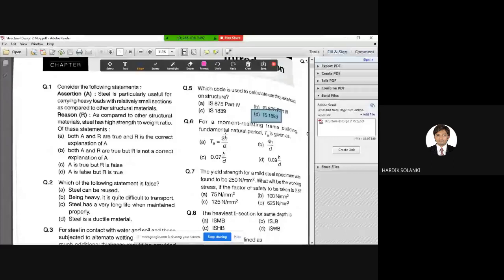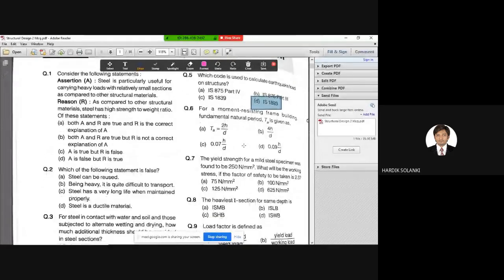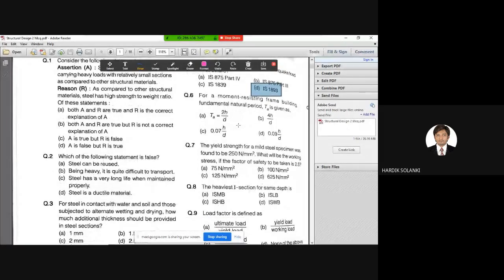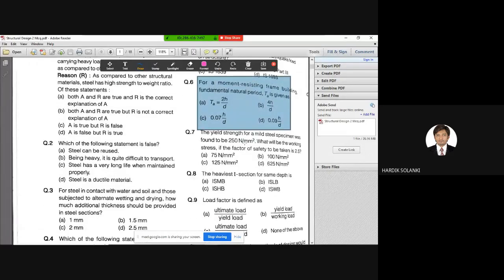For a moment resisting frame building, the fundamental natural period Ta is given as. I think this is not a part of the curriculum, right? So we'll skip this because this is given in the earthquake part. So we'll skip question number 6 because it is not a part of our current curriculum, right? So next is question number 7.